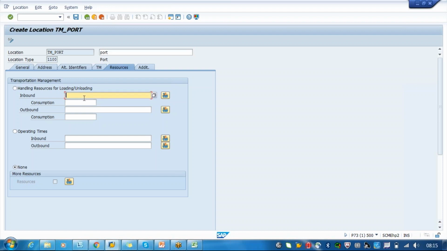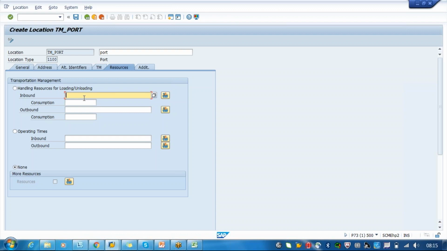And these resources are, we normally have three kinds of resources. So we have a topic also on this. So this is calendar resources, operating resources, and driver resources. So handling resources are your lift, or forklift, or some operating machines will be there, right? JCB machine, or any Caterpillar machines, all these things will be considered as handling, for loading or unloading activities. Operating times are your calendar times.